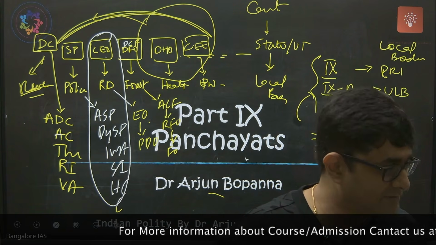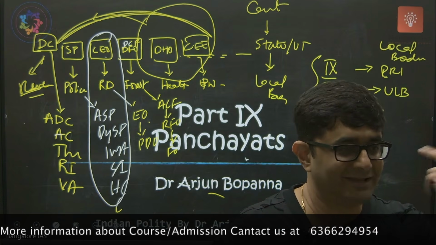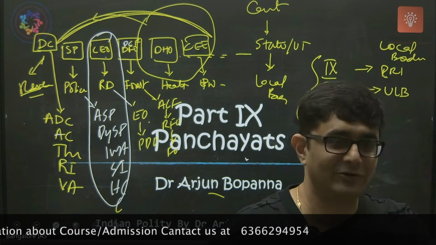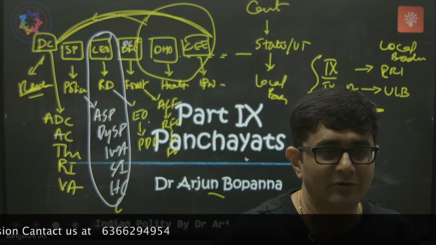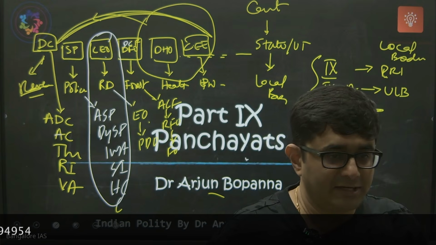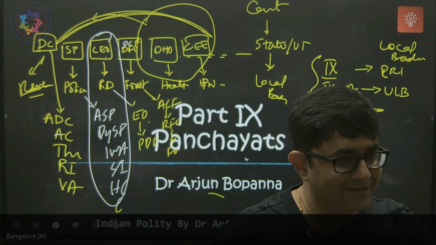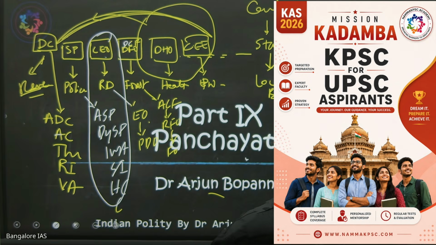Many students, when I was training them for interview, have not given EO at all. They ask, Sir, why EO? I'm like, EO is very good. After AC and DYSP, you should give EO. Why? Because EO is rural development. Electricity, road, housing, drinking water, sanitation, lakes, agriculture development, everything comes under it.